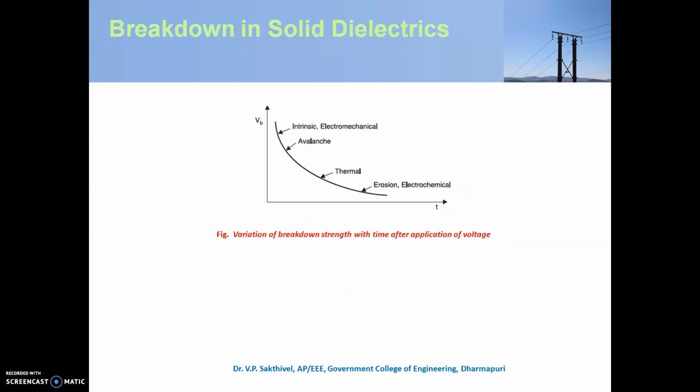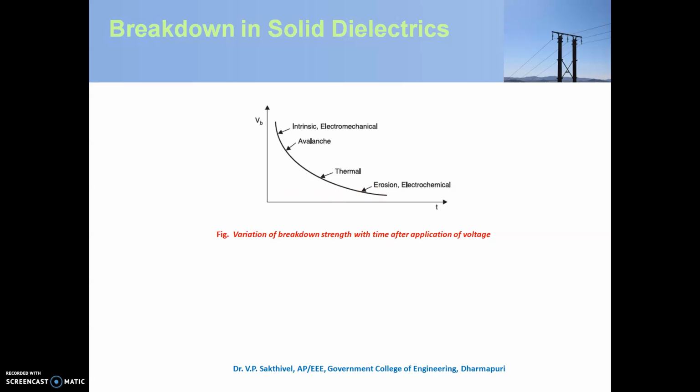Then this graph shows breakdown voltage with respect to time. According to this, the breakdown mechanism of solid dielectric can be classified like this. First one is intrinsic or electromechanical, then avalanche breakdown, thermal breakdown, then due to erosion and electrochemical problems, the breakdown may occur.